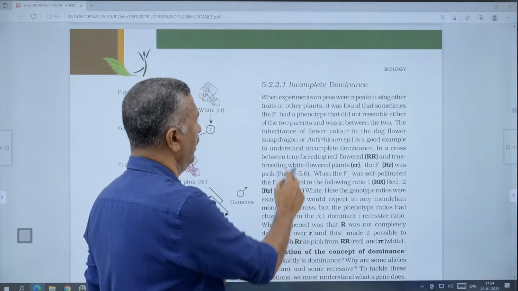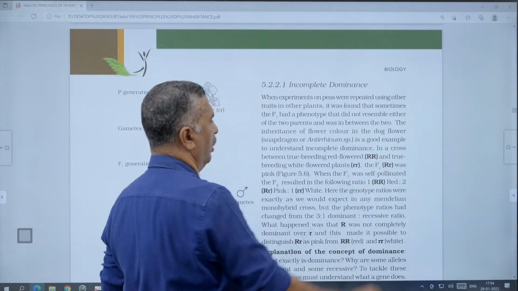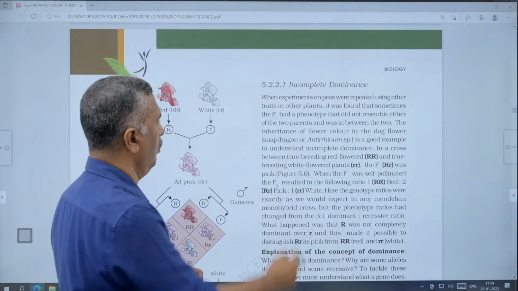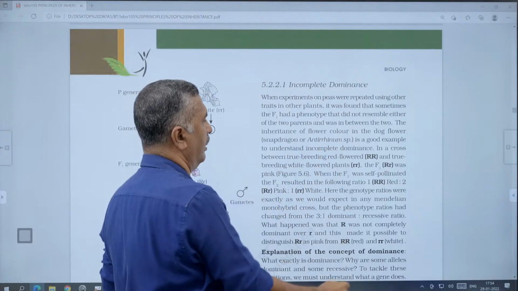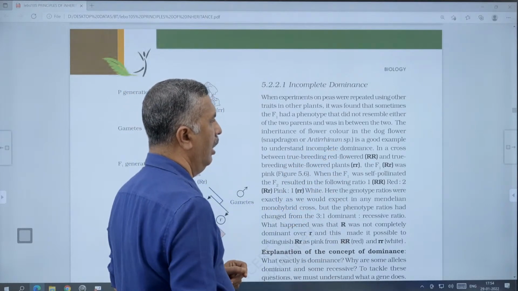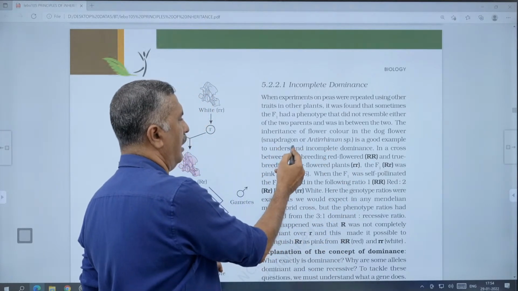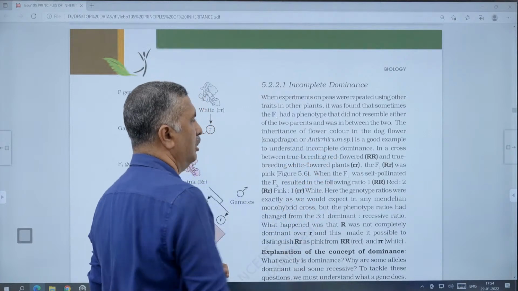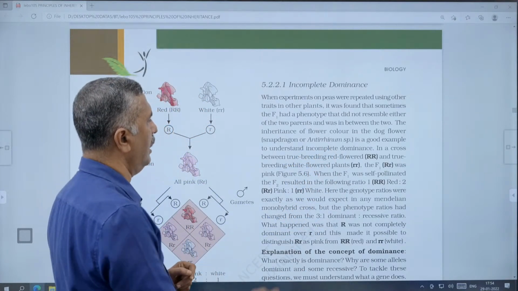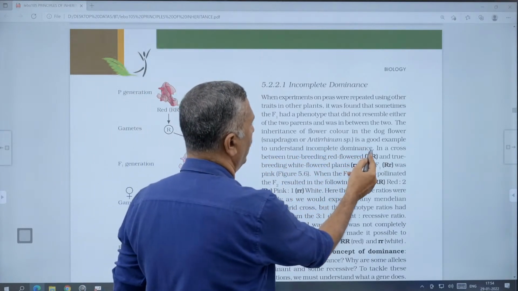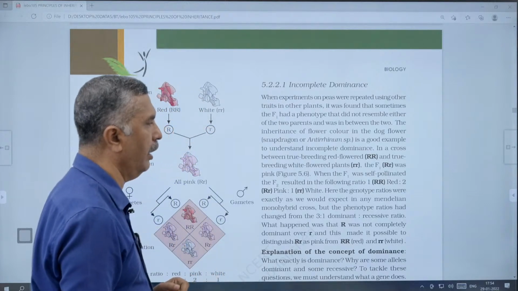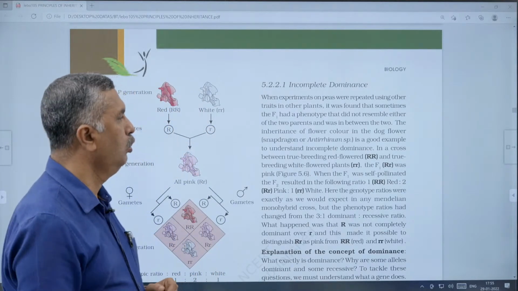The inheritance of flower color in the dog flower. Dog flower is also called snapdragon, that's the English name, and the botanical name is antirrhinum. It is a good example to understand incomplete dominance.